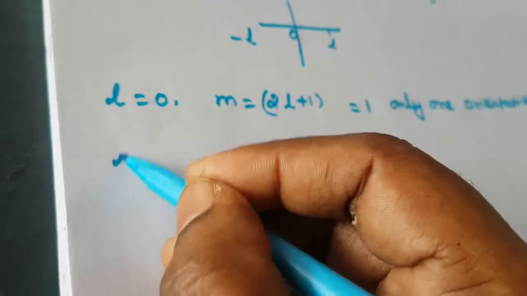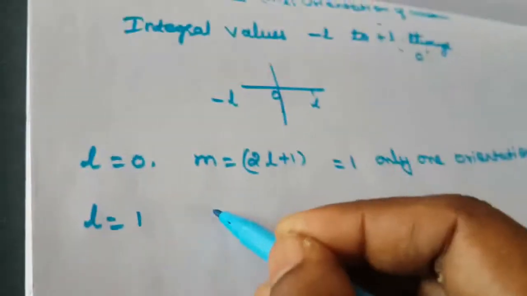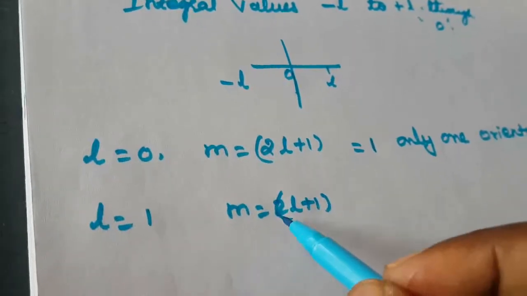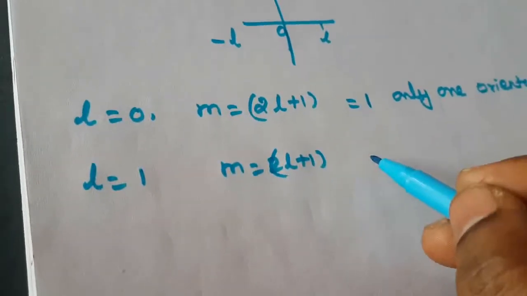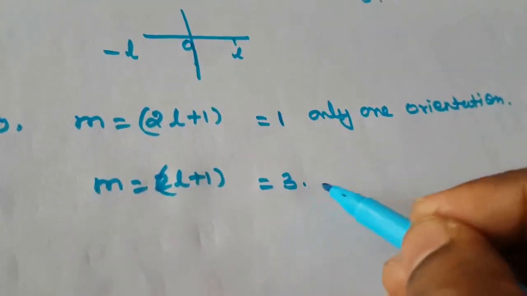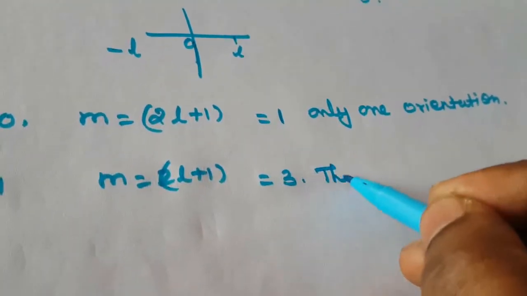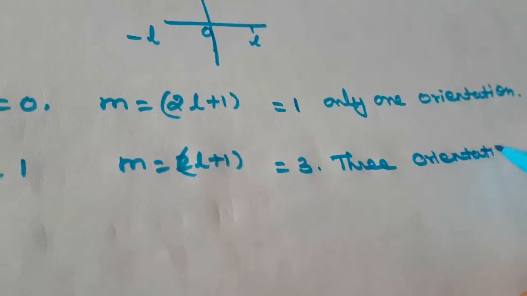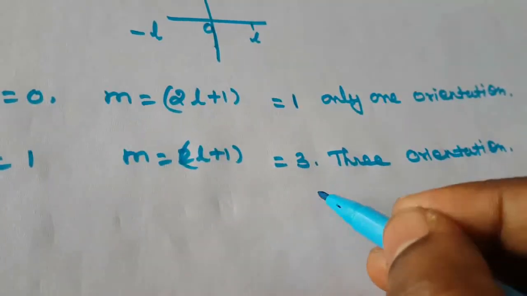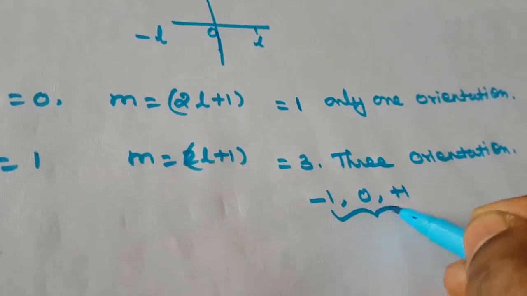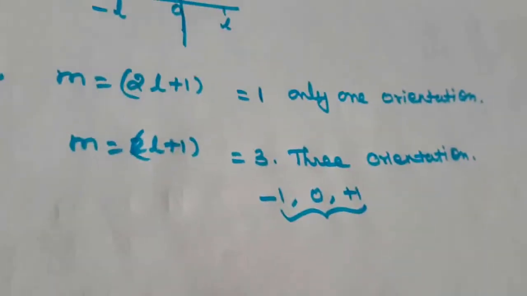So next one is L is equal to 1. So M is equal to what value? 2L plus 1. How to calculate it? 2 plus 1, that is 3. M has 3 values, which means 3 orientations. What are those values? They can be minus 1, 0, plus 1. So those are the 3 values, the 3 orientations.